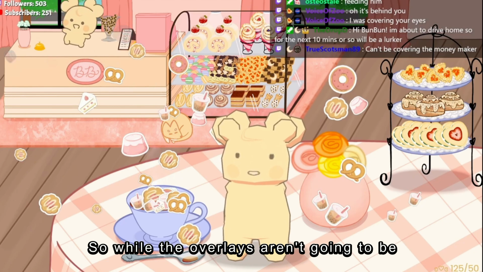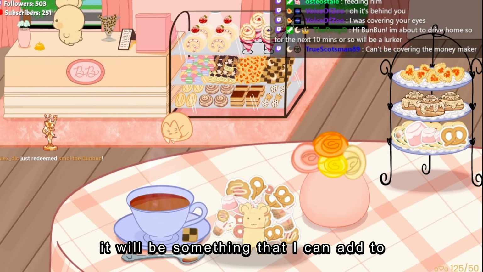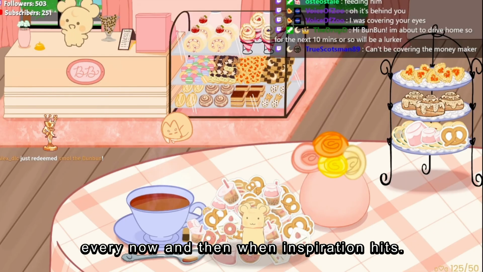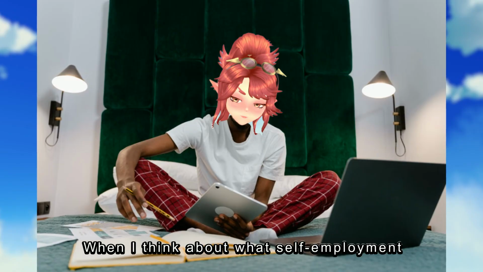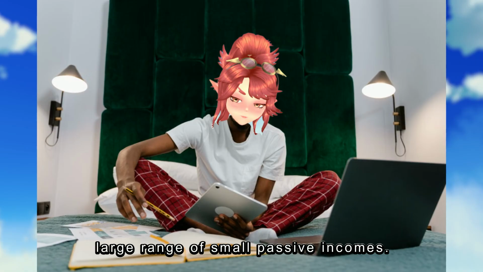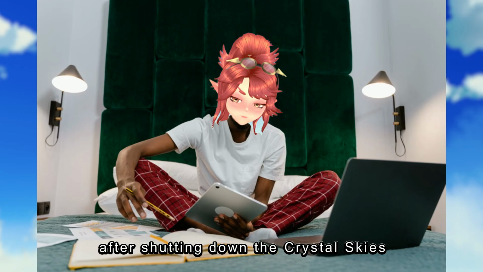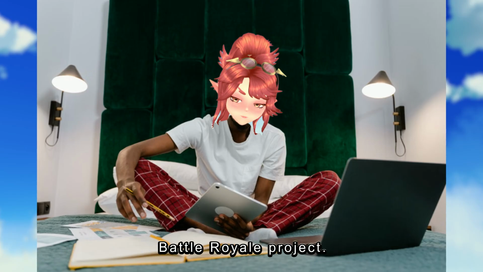So while the overlays aren't going to be some wildly successful product that I pivot to, it will be something that I can add to every now and then when inspiration hits. When I think about what self-employment will look like for me, it has always been a large range of small passive incomes, and this one really came out of nowhere to be exactly what I needed after shutting down the Crystal Skies Battle Royale project.